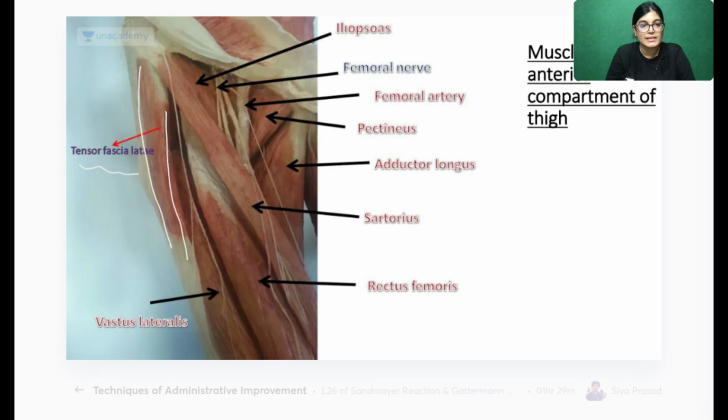Yes, tensor fascia lata is the muscle which is shown here. Can anybody tell me, tensor fascia lata, the lateral muscle, is inserting into which structure? Very nice, Aman Singh, Falak and Sagar Patel. Iliotibial tract. Yes, this was told to you in the first session. Absolutely right, Nilesh Ahmed, Siddiqui, Siani Zana. It's the iliotibial tract.